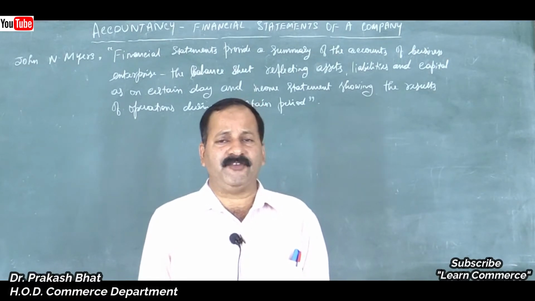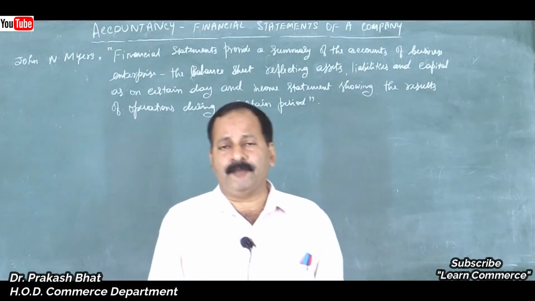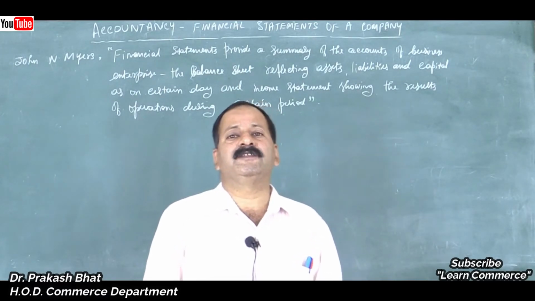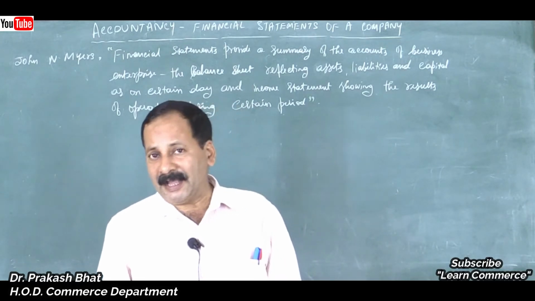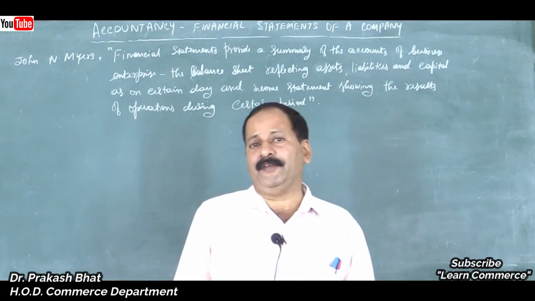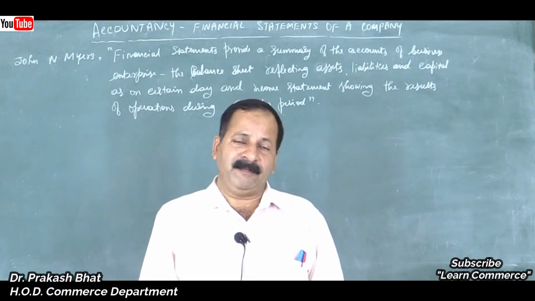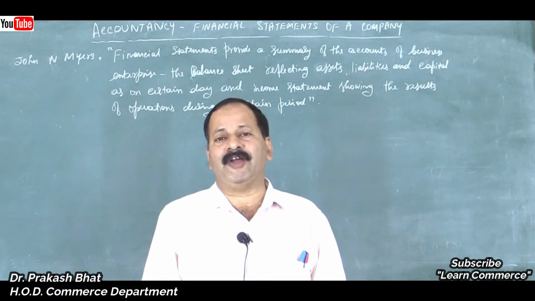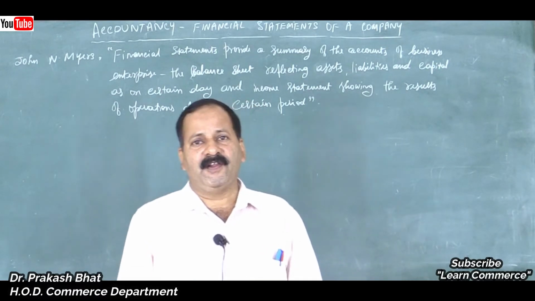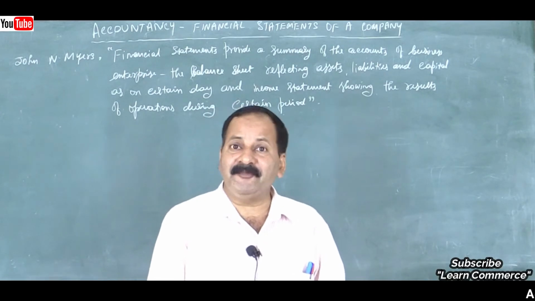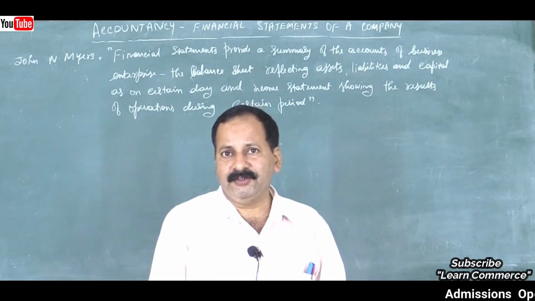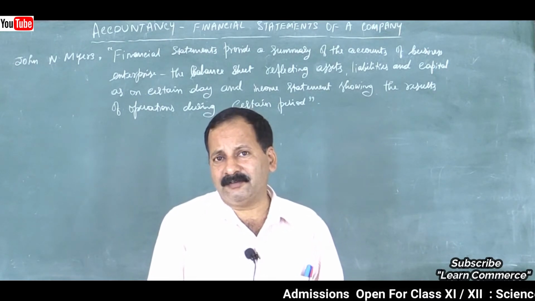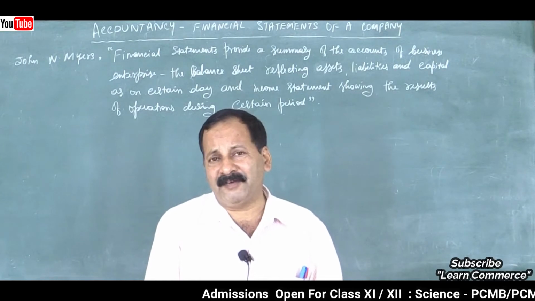There we have studied 5 chapters altogether: not for profit organizations, then partnership basic, that is fundamentals, then admission of a partner, retirement and death of a partner, and dissolution of a partnership firm. Then we have already covered in part 2 two chapters: issue of shares and issue and redemption of debentures. Correct? 2 chapters. In redemption of debentures, I think one part is pending, one method is pending.